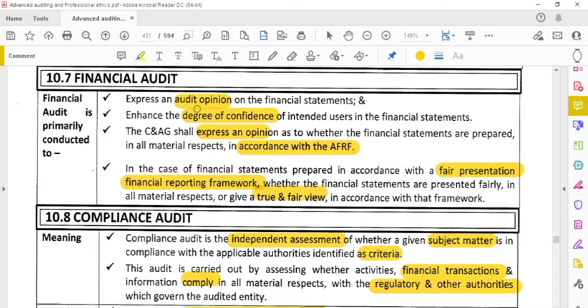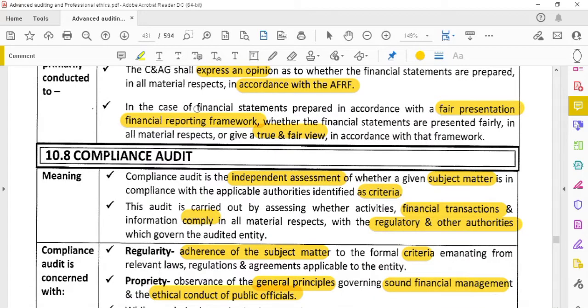Okay, then compliance audit. In case of compliance audit, it is the independent assessment of the subject matter against the criteria. Whether they have complied or not, whether the benchmarks which are fixed have been achieved or not, that has to be verified in case of compliance audit. In compliance audit we check the subject matter against the criteria. Subject matter is whatever activity, information or condition there is in that company, and whether it has achieved the criteria, whether it has achieved the benchmark or not. That is called compliance audit.